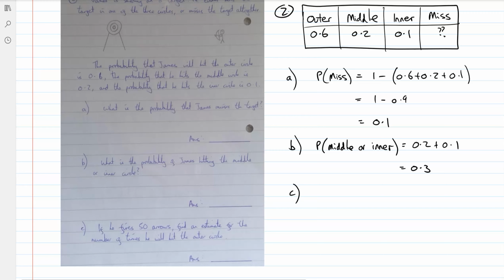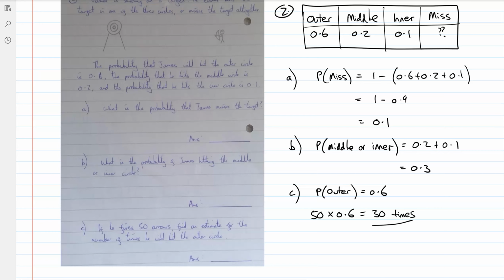If he fires 50 arrows, find an estimate for the number of times he will hit the outer circle. So the probability of hitting the outer circle is 0.6. If he's doing it over and over again, all we have to do is multiply the number of times by that. 60% of the time, he's going to hit it. So if he's doing it 50 times, it's like 60% of 50. 0.6 times 50, and this should give you 30 times as your answer.